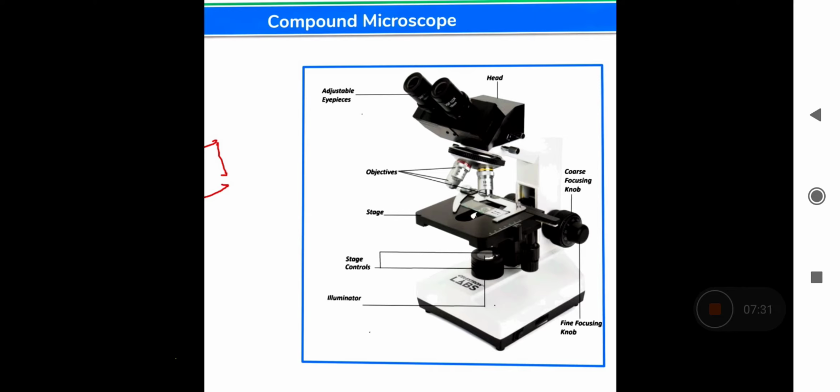Robert Hooke did not see the cells of cork in such a microscope. His microscope was primitive. He self-designed his microscope. And this is how the compound microscope looks. I will show you when we go in the lab.